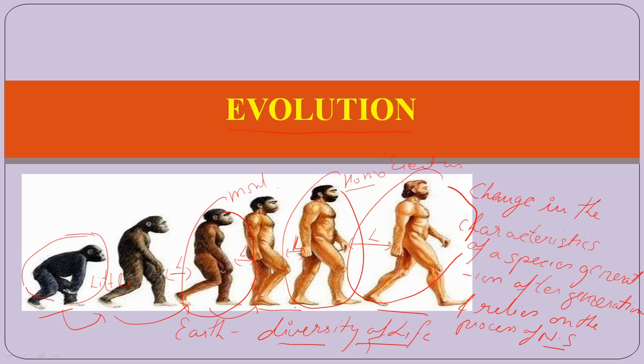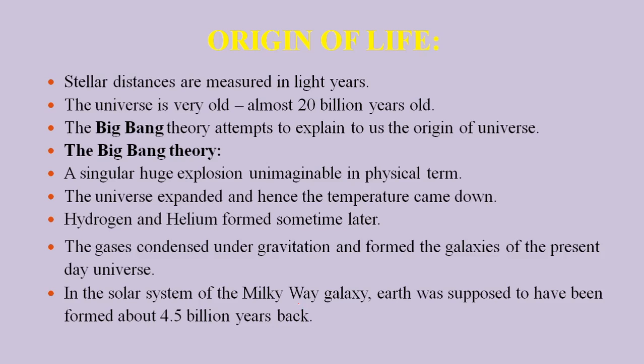To know exactly about evolution, we have to know the origin of the earth as well as the origin of life. So the first important topic is the origin of life. What exactly is the origin of life? The most important thing is that stellar distances are measured in light years. What does stellar distance stand for? Stellar distance is the distance between two planets or from one planet to a star.